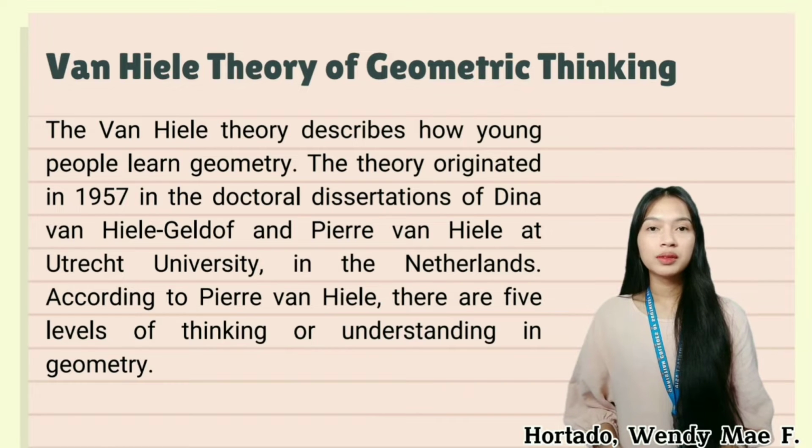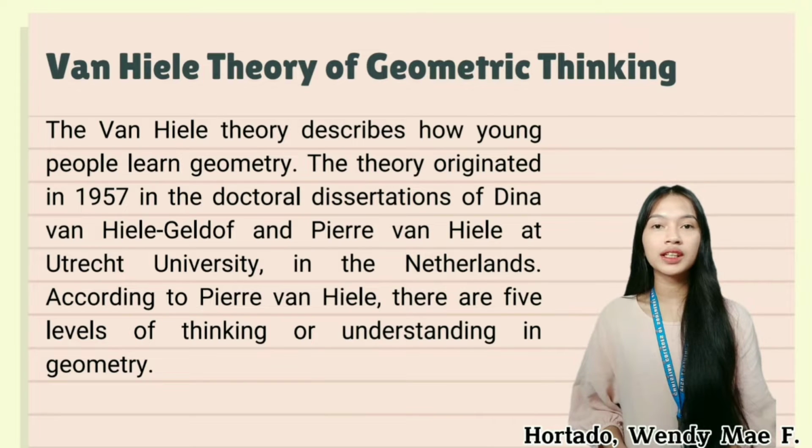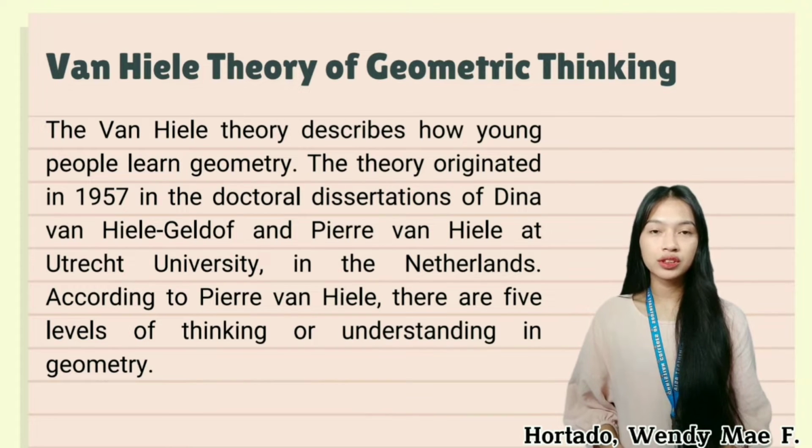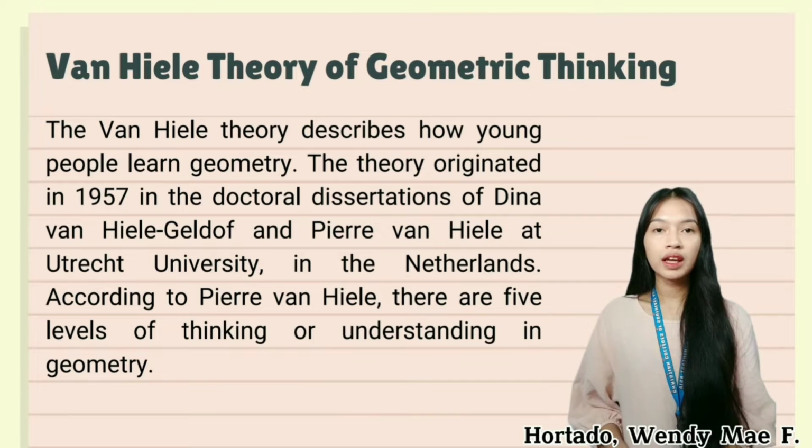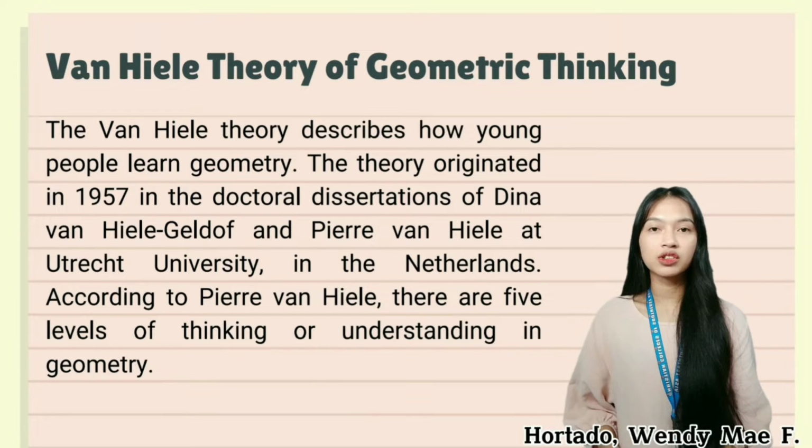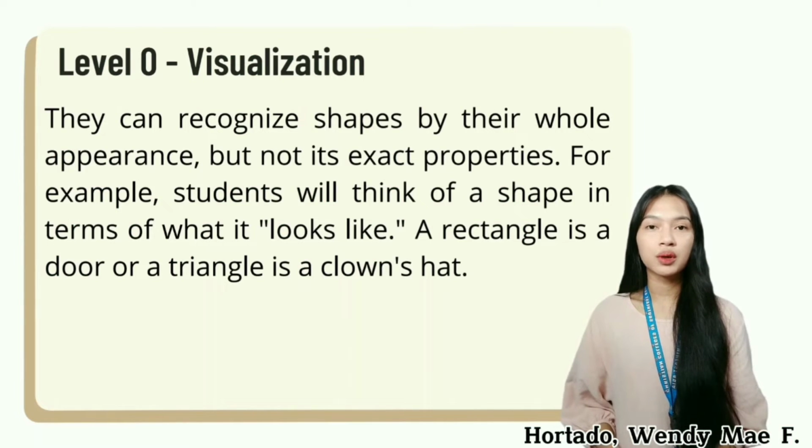The Van Hiele theory describes how young people learn geometry. The theory originated in 1957 in the doctoral dissertations of Dina van Hiele-Geldof and Pierre van Hiele at Utrecht University in the Netherlands. According to Pierre van Hiele, there are 5 levels of thinking or understanding in geometry. The first one is level 0, which is visualization.